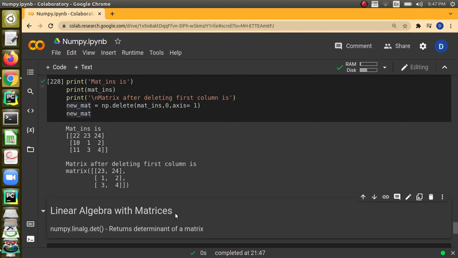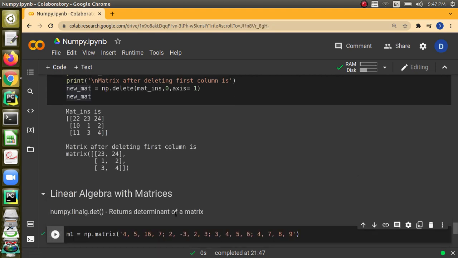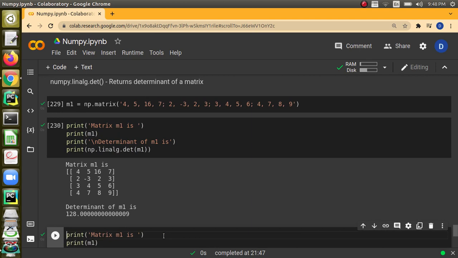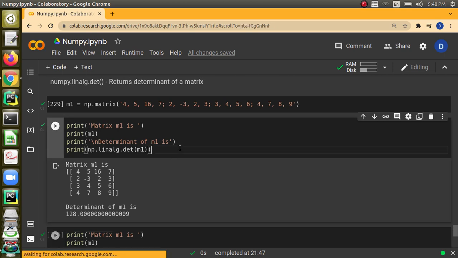Now we are going to see how linear algebra with matrices can be used in the NumPy package. So we are creating a matrix. This is actually a 4 cross 4 matrix. So let us print the matrix and see. You can find the determinant. If you want to find the determinant, just use np.linalg.det. This function will take a matrix as input and return the determinant value of the matrix.